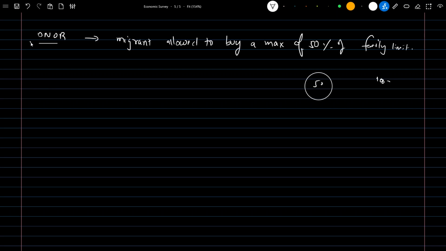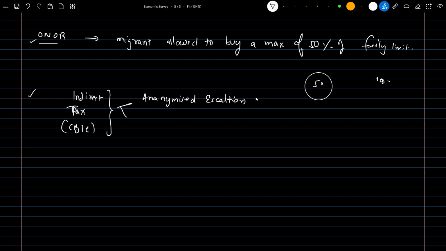Next topic: there are two terms we need to remember with respect to indirect tax, the Central Board of Indirect Tax and Customs. First is the anonymized escalation mechanism.